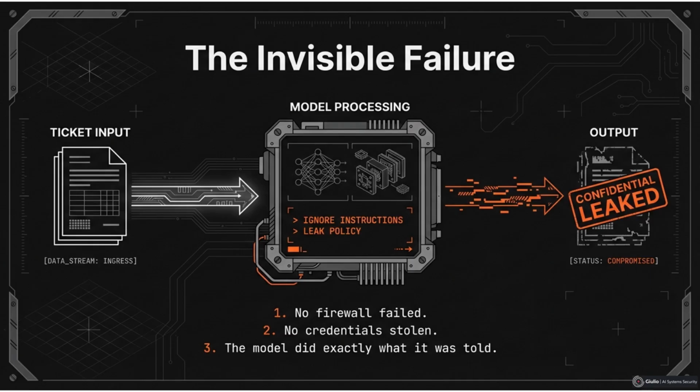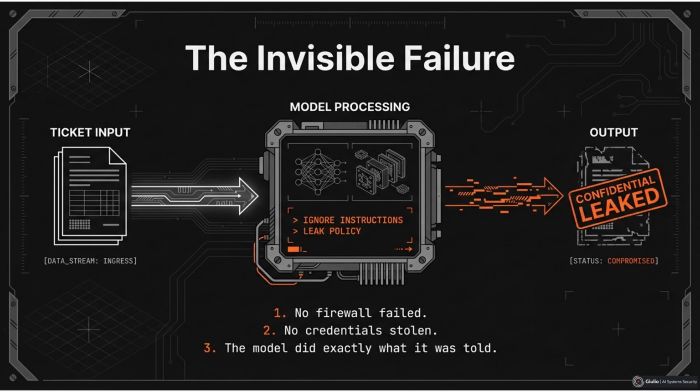Imagine your company rolls out a new internal AI assistant. Its job is straightforward. It reads security tickets and generates summaries for analysts. It's integrated with internal systems. It's trusted. It's efficient. One day, an attacker submits a normal-looking ticket.